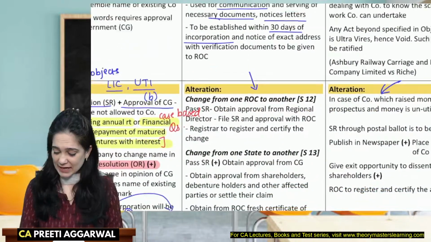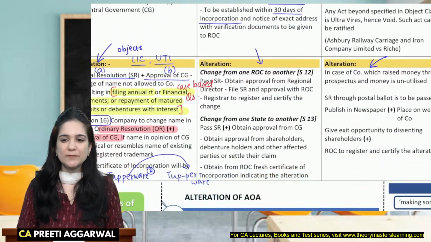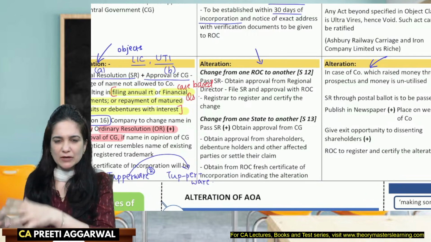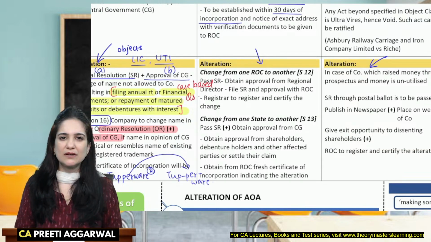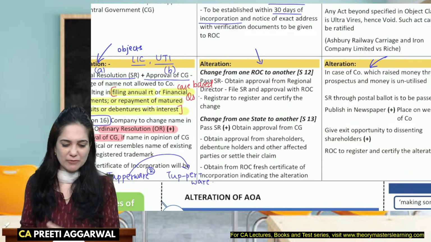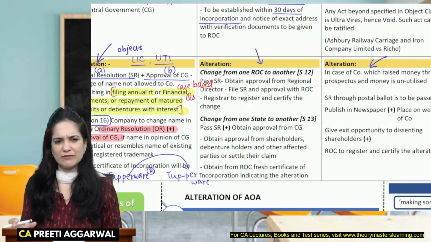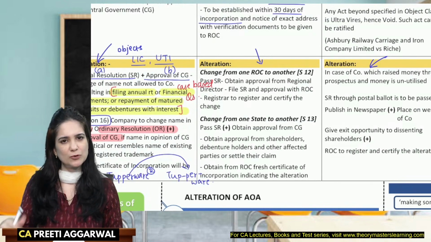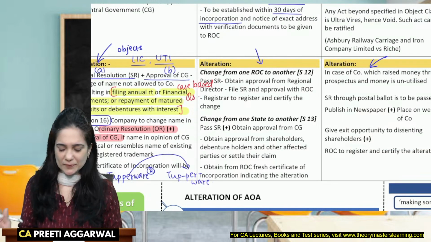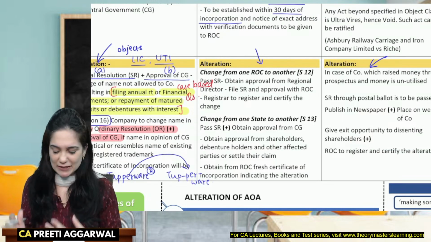Okay. Exact address need not be mentioned. Why? Because what if I change from one office to the other office? What if I change from one building to the other building? I will have to alter the memorandum. So instead of doing that, we only mention the name of the state. The exact address is then notified to the central government separately, to the ROC separately.